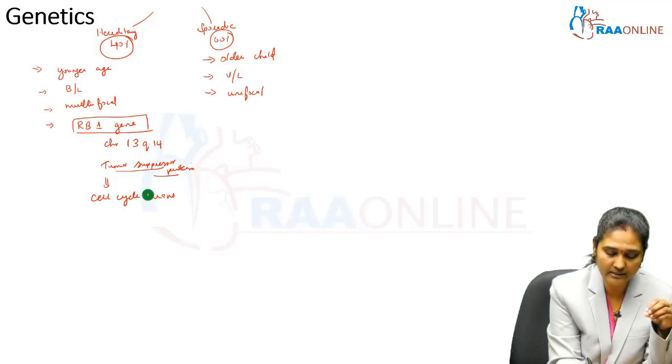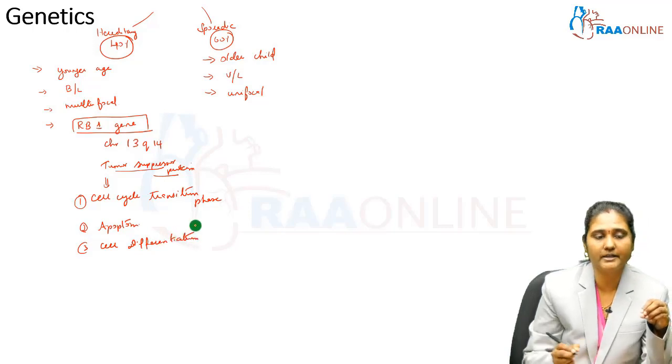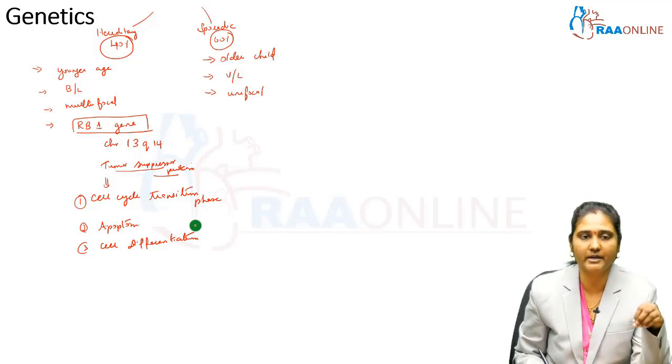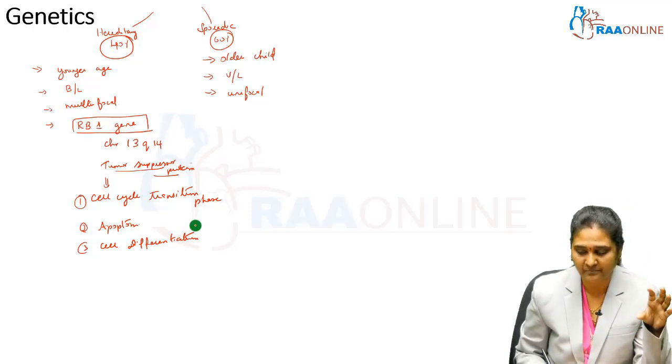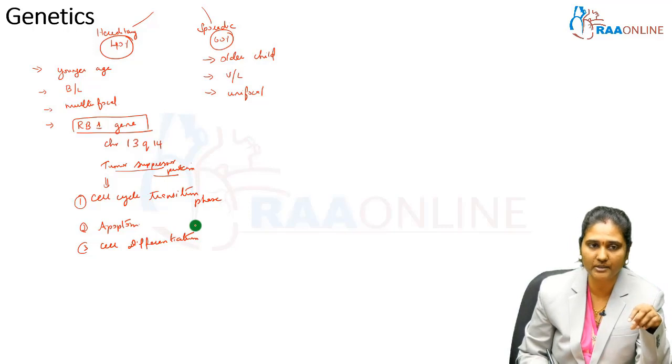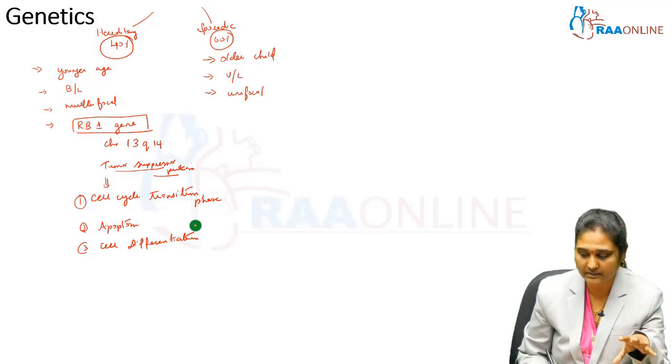So when the mutation occurs, the cell cycle transition phase gets affected, and it also has a role in apoptosis and cell differentiation. So all these things will get affected because of the mutation of the retinoblastoma 1 gene, located on chromosome 13q14. Mutation will result in a problem in these processes.